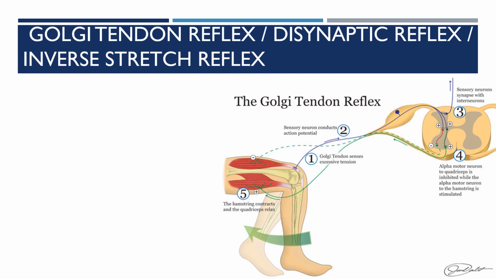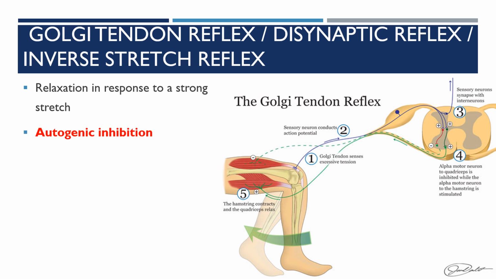The Golgi tendon reflex is also called disynaptic, as it has two synapses. It is also called the inverse stretch reflex, as it causes relaxation in response to a strong stretch. As it is opposite to the stretch reflex, this is called the inverse stretch reflex.